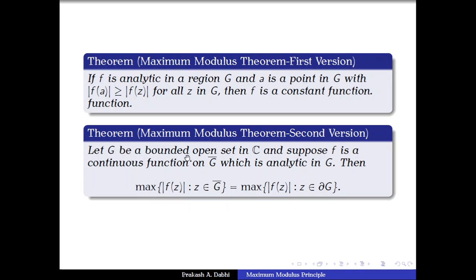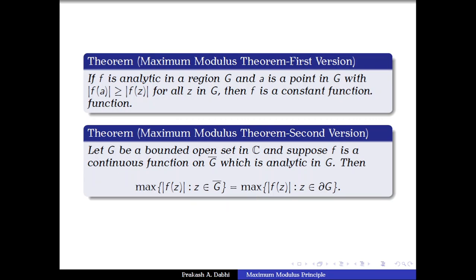Because in this theorem G is bounded, so the closure of G is bounded, whether we write supremum or maximum, they are one and the same. But when we want to give an example where the conclusion may not hold when G is unbounded, the maximum should be replaced by supremum.